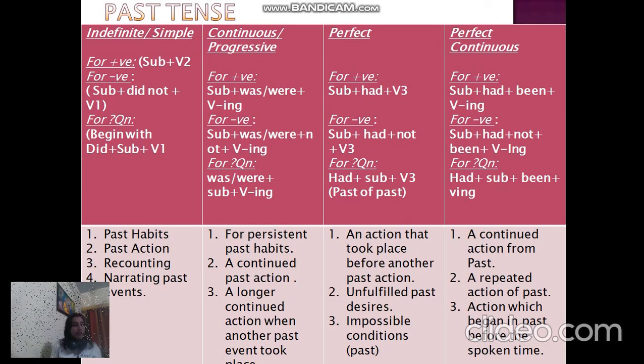And whenever there is a question without a WH word, that is what, how, etc., you have to bring the auxiliary up front and begin the sentence. Like we will start with did, then subject and then V1. With any do form, the following verb has to be the root form. So did work, did ride and not did rode.